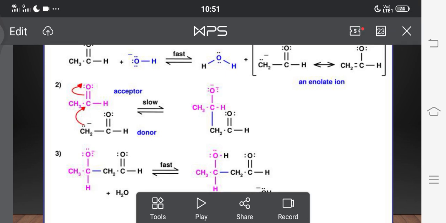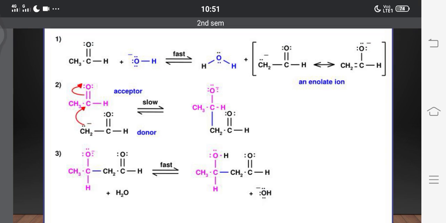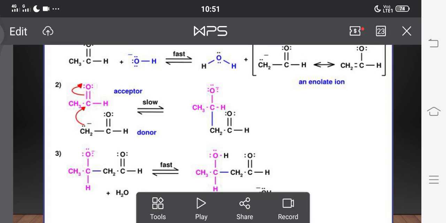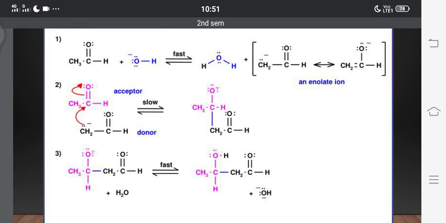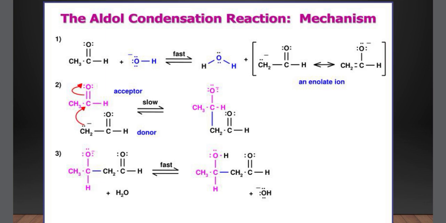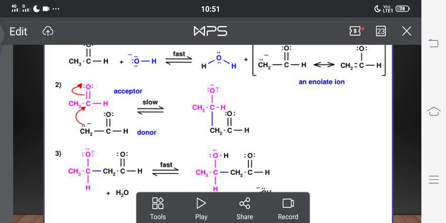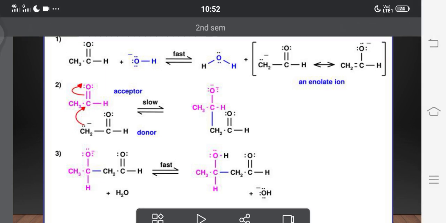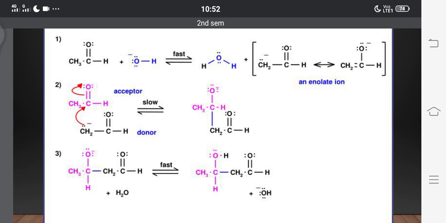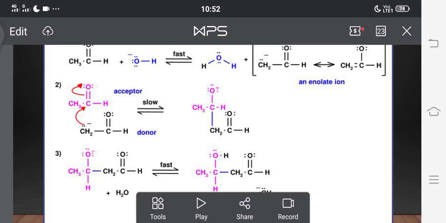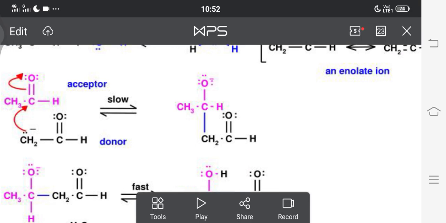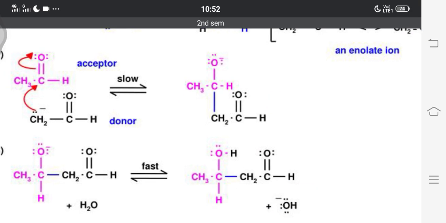See here, this is the enolate ion. It will attack the carbonyl carbon of the fresh acetaldehyde. In the enolate ion, one carbon is unstable, and this carbon will attack the carbonyl carbon. So CH2 will attack this carbonyl carbon. When CH2 attacks the carbonyl carbon, the double bond of oxygen breaks and becomes a single bond, and the rest remains as it is: CH2, C double bond O and H. This is one of the intermediates.